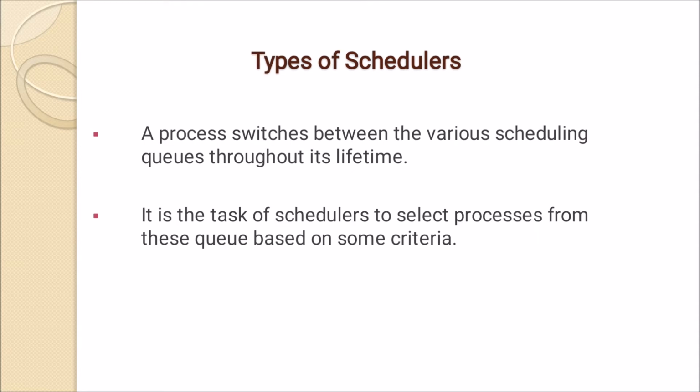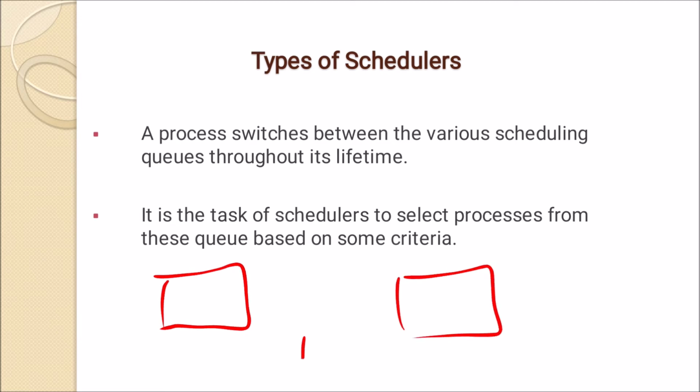For that we have types of schedulers. Let us understand what are the various types of schedulers. A process moves between the various scheduling queues throughout its lifetime, because either it is in the ready queue, or in the running queue, or in the waiting queue. So the process switches between the various queues throughout its lifetime. It is the task of schedulers to select a process from these queues based on some criteria.